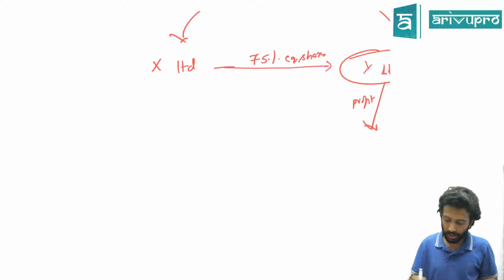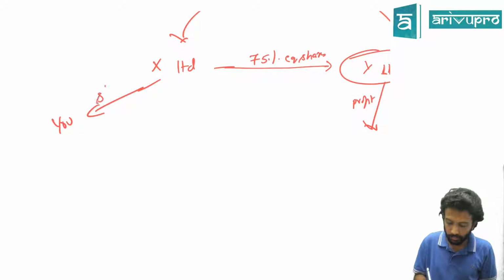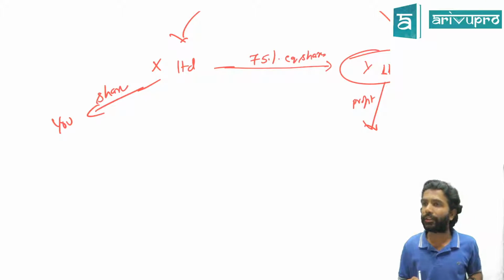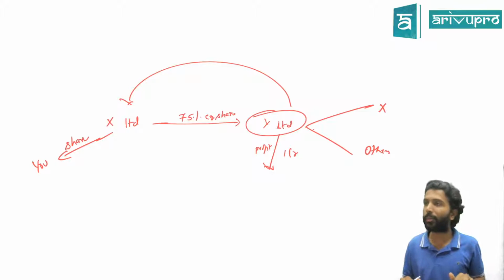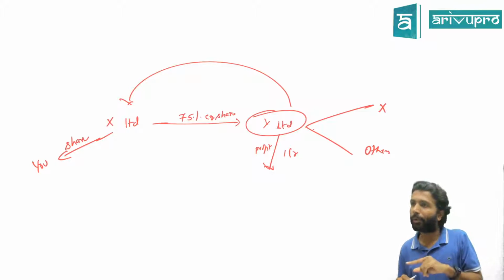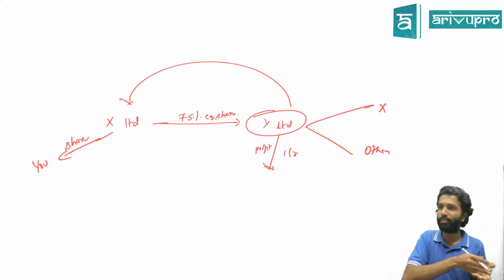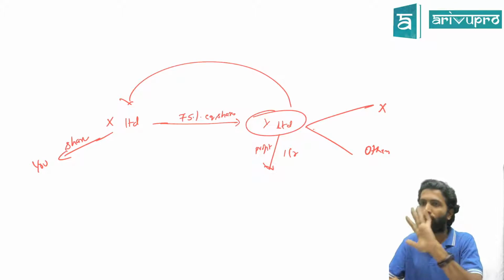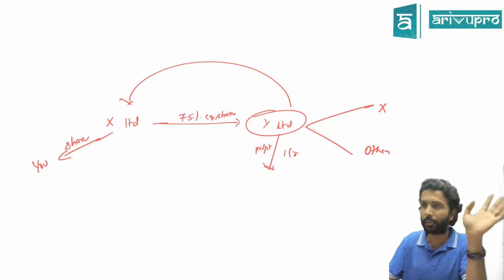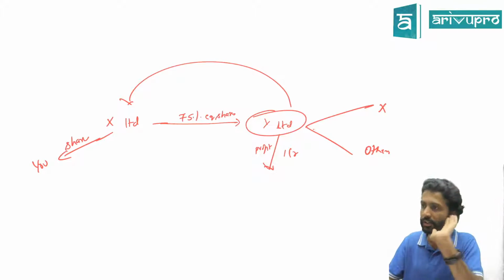So suppose you have bought some shares in X. You have purchased some equity shares of X. You not only want to know X's performance, you also want to know Y's performance, because Y's performance affects X and X's performance affects you. So that is the reason they said, now don't prepare only X's statement. X's statement you prepare separately. Standalone financials anyway you have to do.